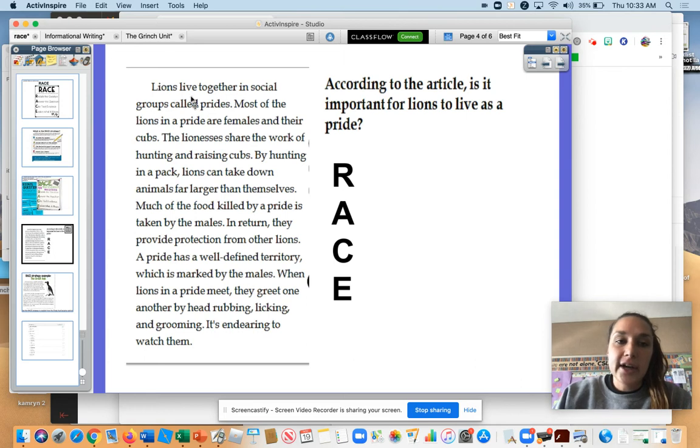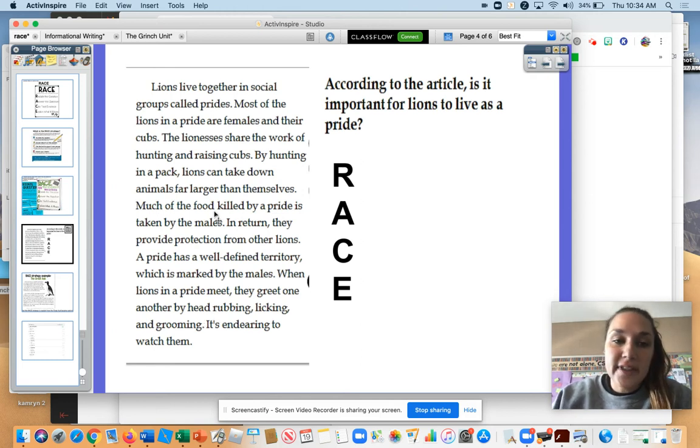here is our paragraph. Lions live together in social groups called prides. Most of the lions in a pride are females and their cubs. The lionesses share the work of hunting and raising cubs. By hunting in a pack, lions can take down animals far larger than themselves. Much of the food killed by a pride is taken by the males. In return, they provide protection from the other lions. A pride has a well-defined territory, which is marked by the males. When lions in a pride meet, they greet one another by head rubbing, licking, and grooming. It's endearing to watch them.